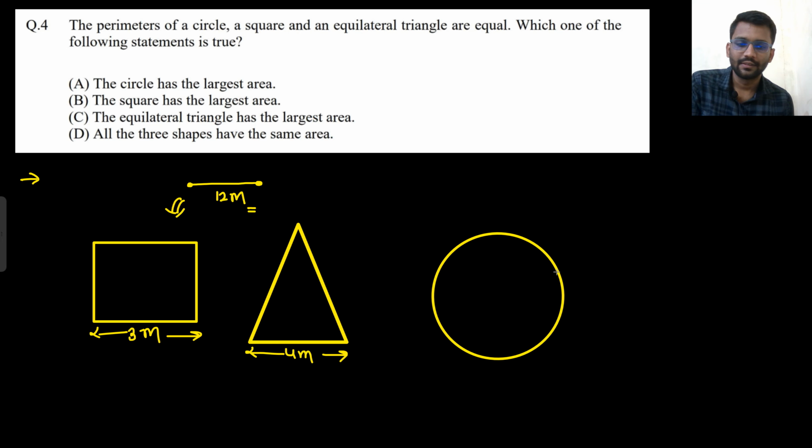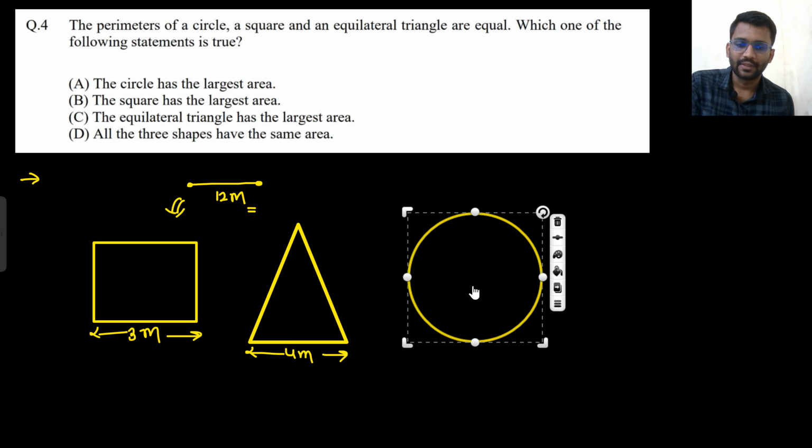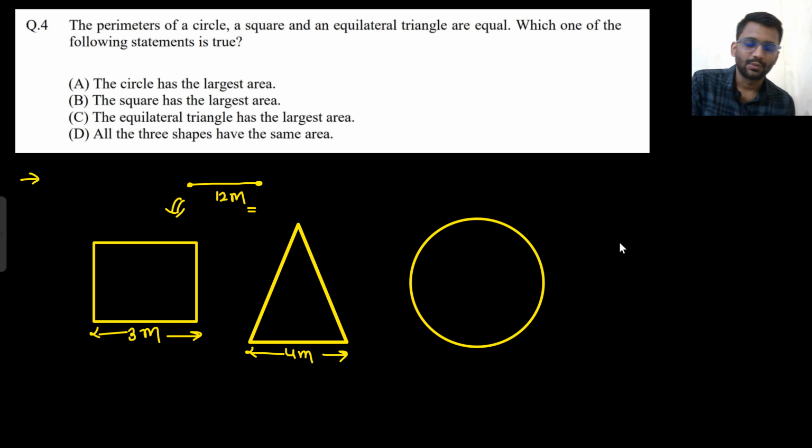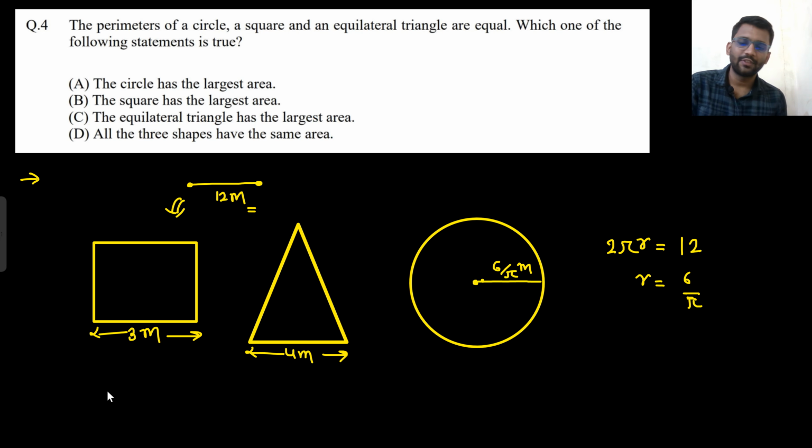Making a circle. Okay, then I am making this circle. So the perimeter is 2 pi r, that is 12. So r would be 6 by pi meter. Okay, so what is the area of this?